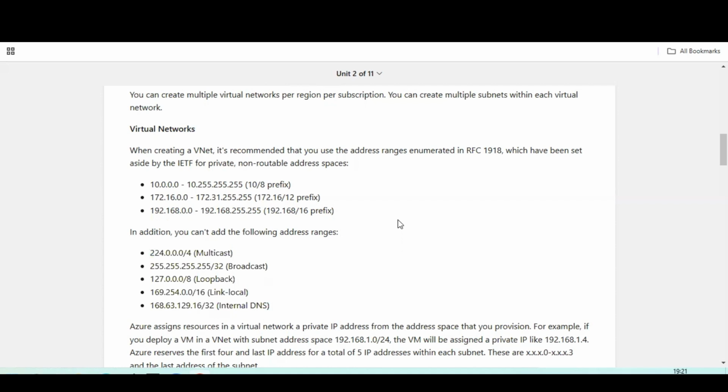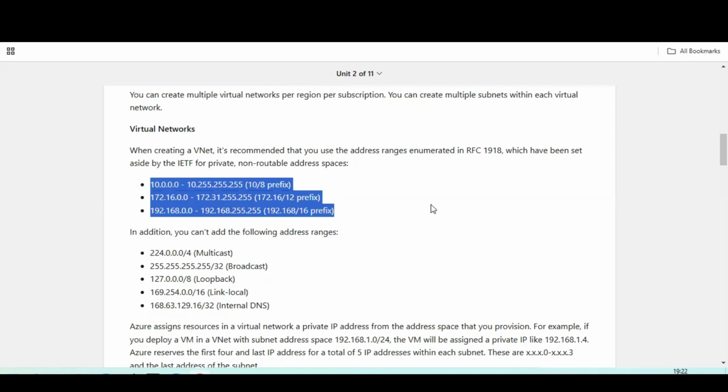The addresses with different prefixes or CIDR ranges which you can use for your services are 10.0.0.0 to 10.255.255.255 with /8, /16, /24, whatever you prefer. Accordingly, depending upon your requirement, you can opt for it. So here 10 dot starts and ends at 255, and similarly 172.16 and so on to 172.31. These number of IP addresses you can create.